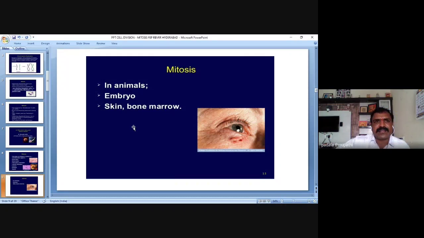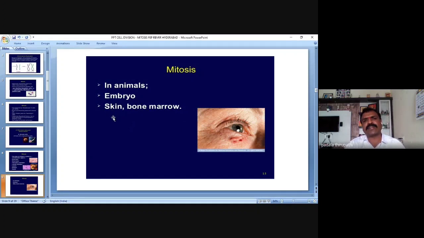It is the live stock for the production of red blood cells. After the completion of their lifetime, after 100 to 120 days, new RBCs are produced from bone marrow.